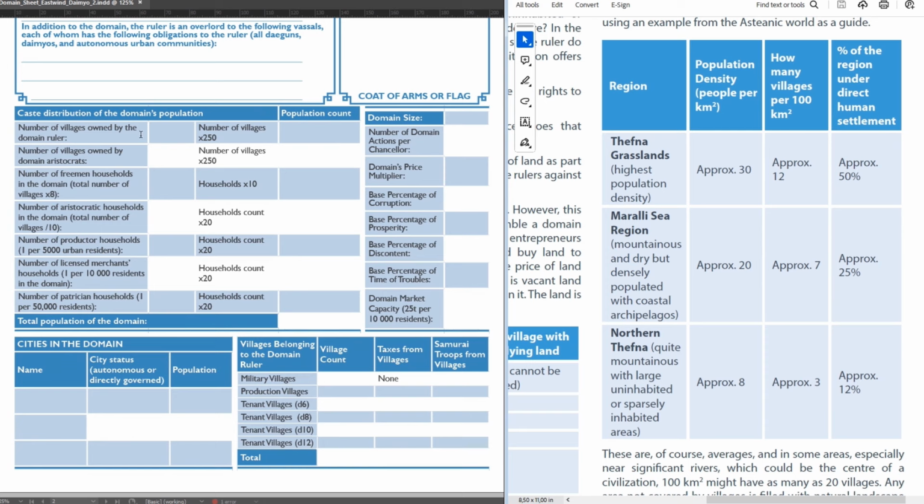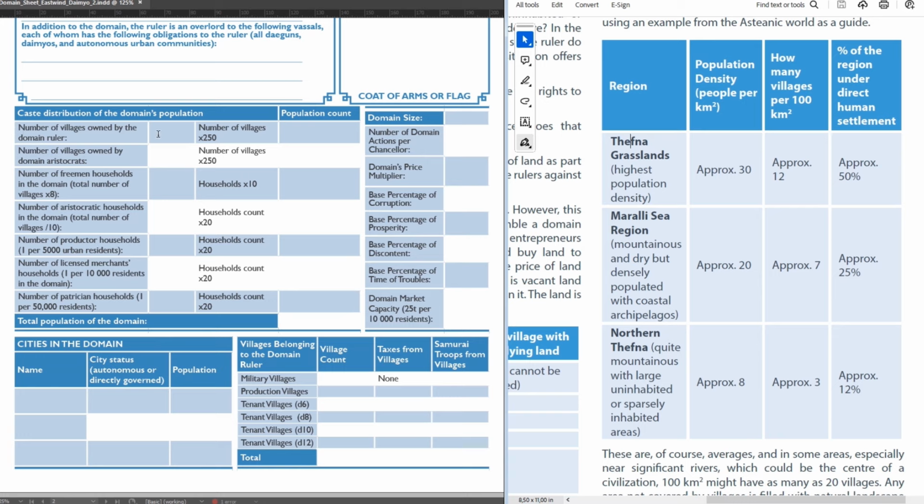But for comparison, North Tehna population density compares somewhat with Scandinavia or Scotland, and Tefna grasslands somewhat with Korea or Japan in early modern times, but a bit lower.